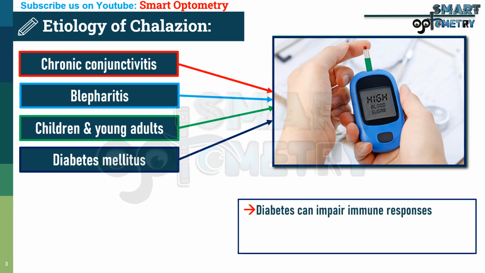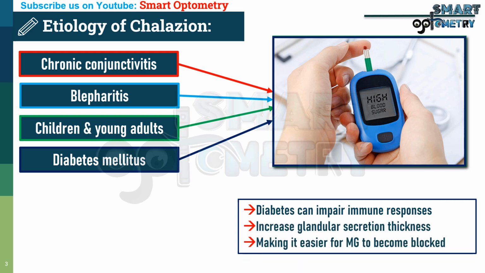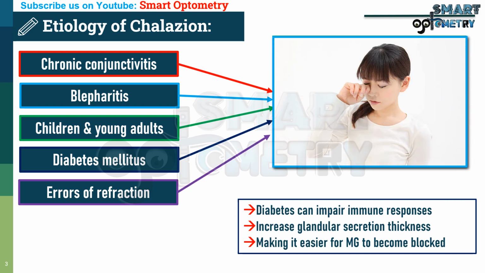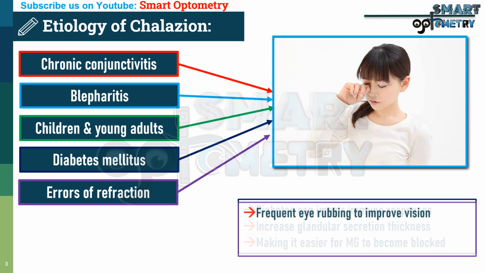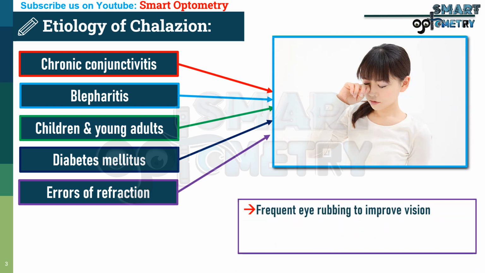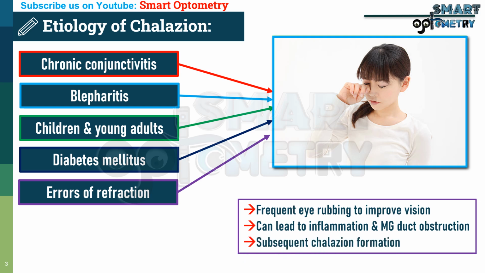Diabetes can impair immune responses and increase glandular secretion thickness, making it easier for meibomian glands to become blocked. 5. Errors of refraction. Frequent eye rubbing to improve vision in uncorrected refractive errors can lead to chronic eyelid irritation and inflammation, causing meibomian duct obstruction and subsequent chalazion formation.